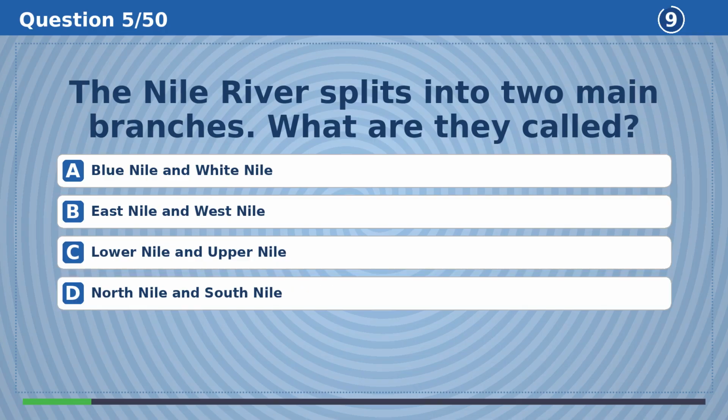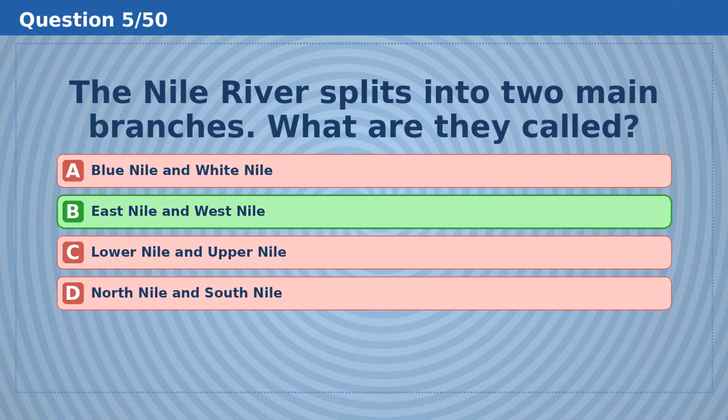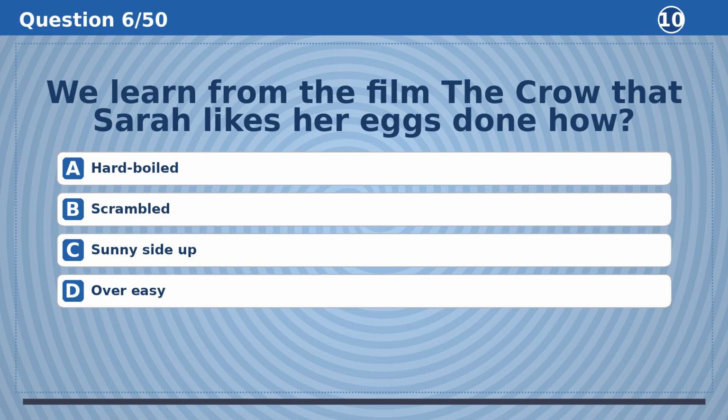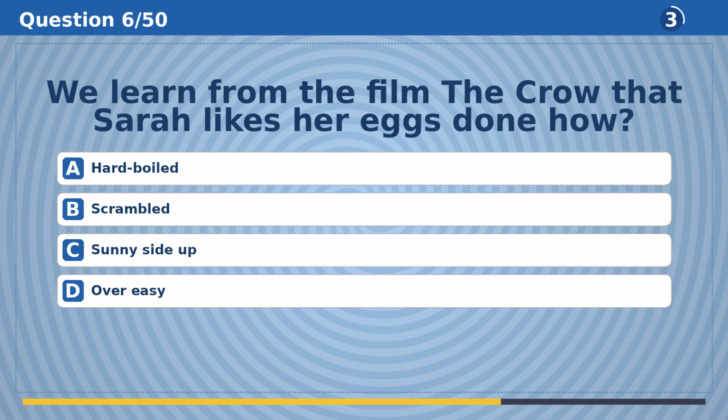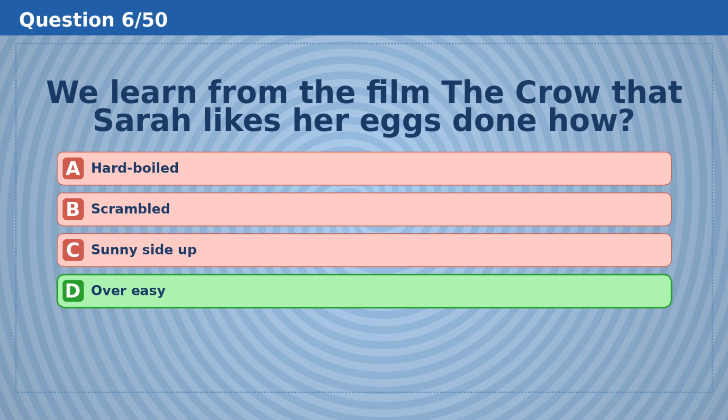The Nile River splits into two main branches. What are they called? The answer is B, East Nile and West Nile. We learned from the film The Crow that Sarah likes her eggs done how? The answer is D, over easy.